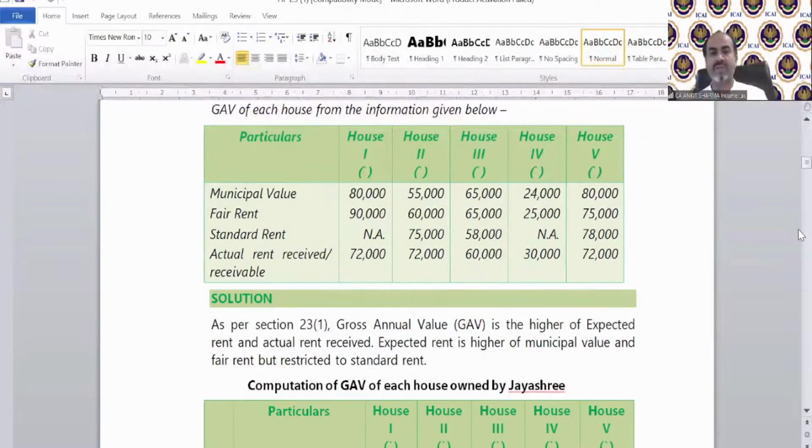First answer is 90,000. Second, those who gave the wrong answer for house number 1, now try it for house number 2. Take whichever is higher of the municipal value and fair rent. Now compare that to the standard rent and take the lower value. Then compare that lower value with the actual rent and take the higher value.